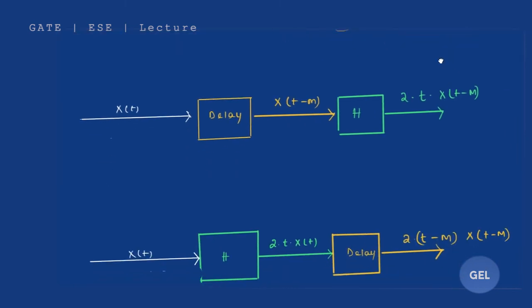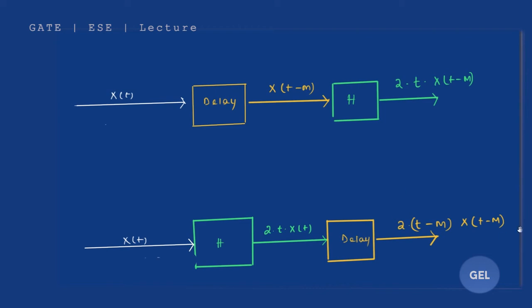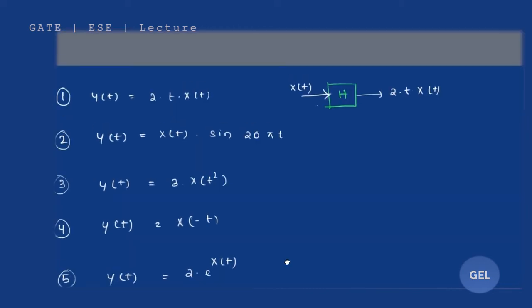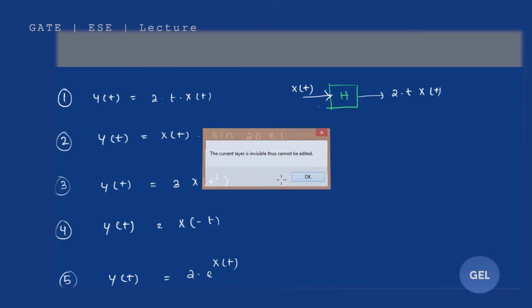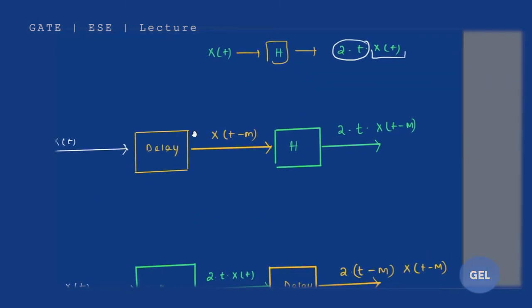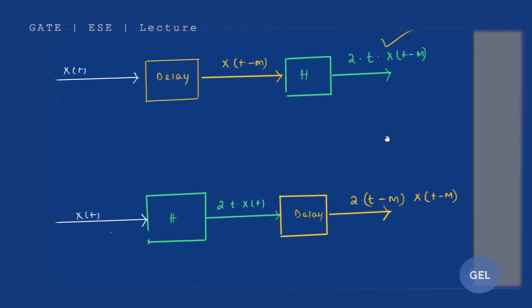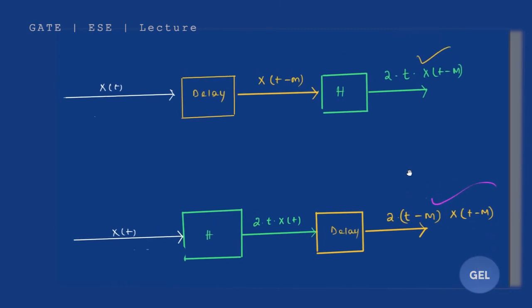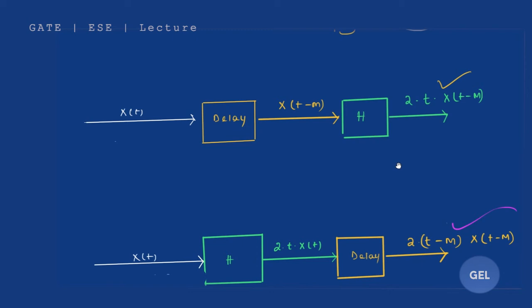Clear, this concept? So as we can see here, this value and this value are not the same, so this is time variant. That means it is varying with time, because it varies with time and gives one value, and then another value. Clear your concept? Please have clarity on this concept. I'll give you a shortcut at the end, but please learn the normal method, because the shortcut will not work everywhere. Clear?